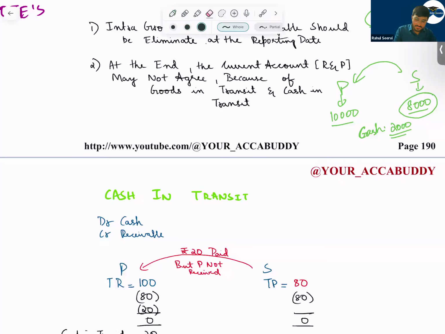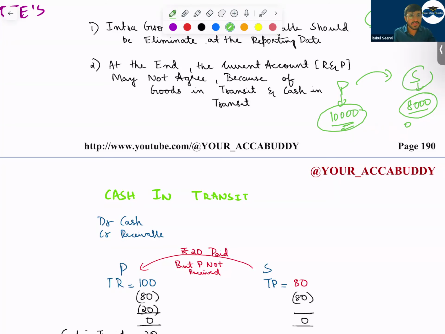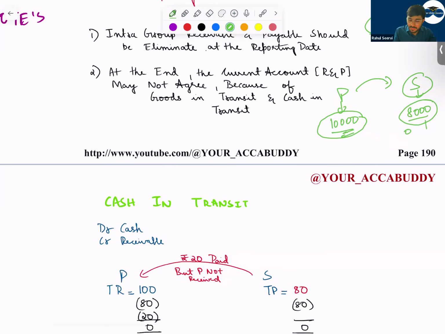The other way around, if parent company sold goods to subsidiary company on credit, they mention that our receivable is 10,000. But the subsidiary company has not recorded this purchase yet. So the subsidiary company payable will be low. This 2,000 is low because of goods in transit.